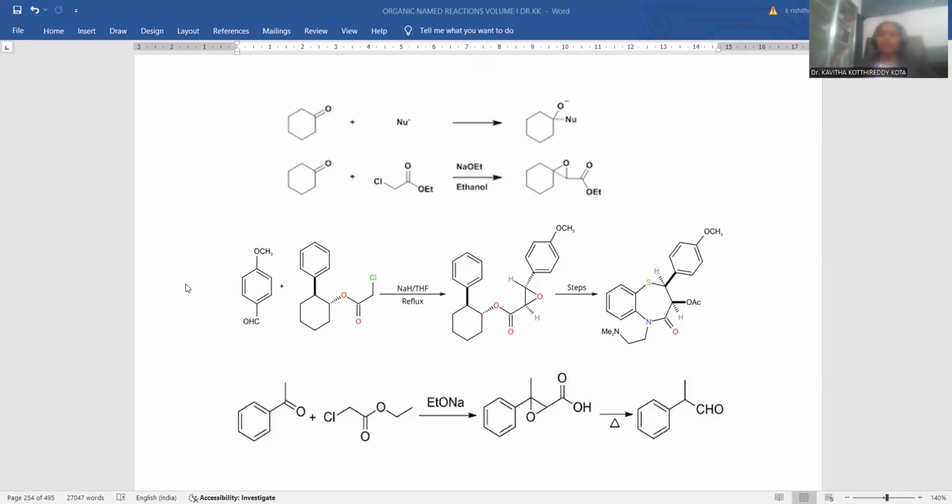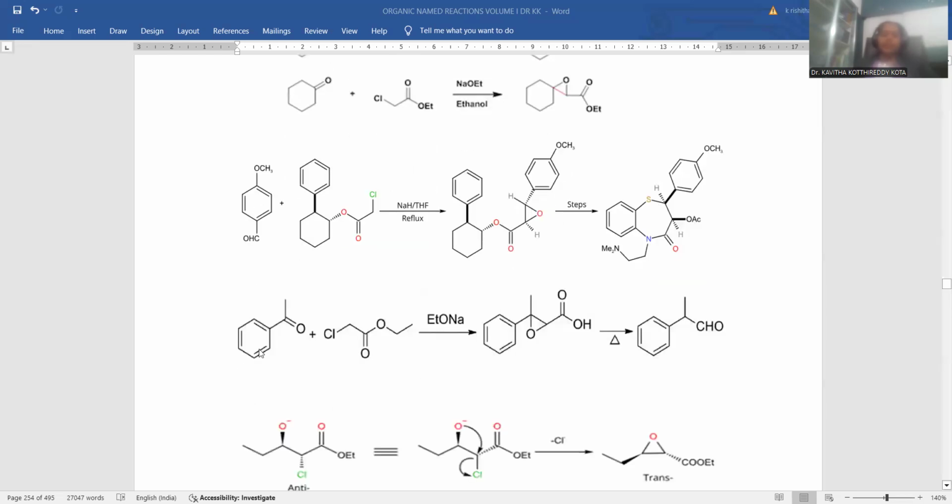This step is more focused on the condensation process. Up to this only we are supposed to focus, because this is the only requisite reaction we are discussing in this context, right? So let me go with the acetophenone molecule treated with alpha haloester. Sodium ethoxide will be a strong base for this condensation process. Ultimately, the carbonylic carbon to halo group containing carbon bonding with the epoxy linkage is possible, that is generated over there. And this carbonylic carbon has a methyl, so that methyl remains upon this carbon atom only. And on the second carbon atom you can find the ester, that ester is generated.